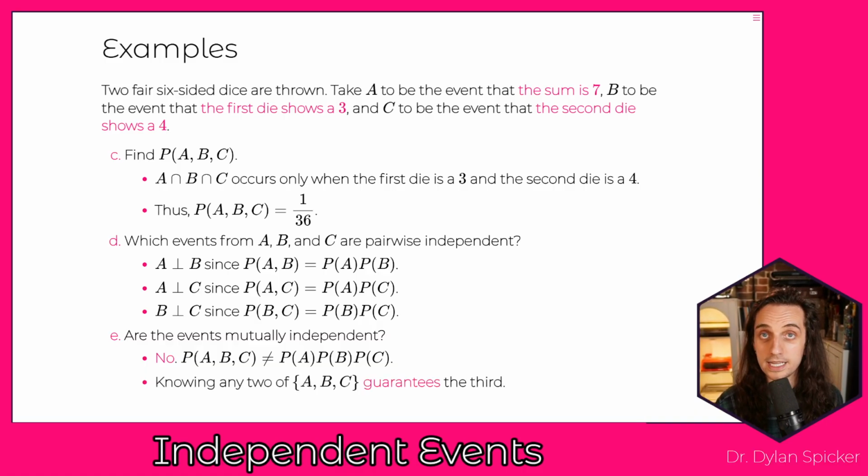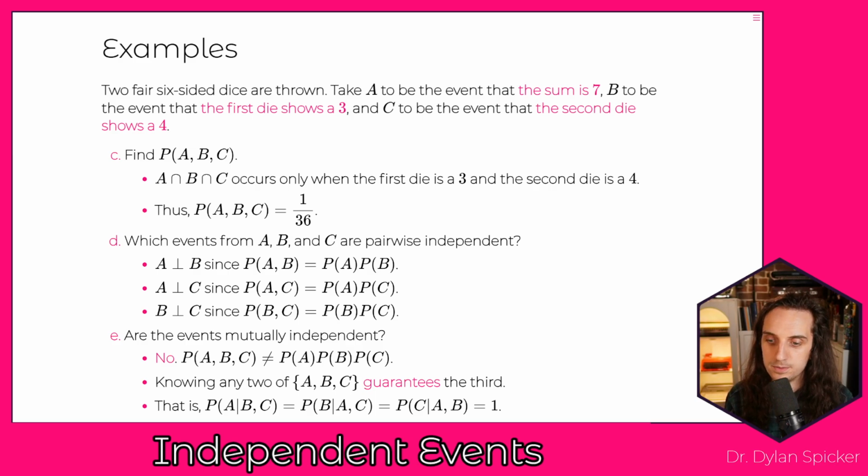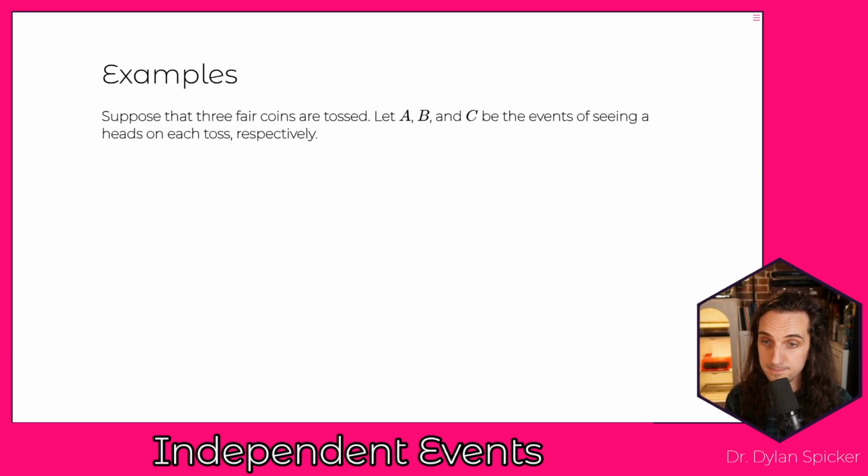Knowing any two of A, B, or C guarantees the third. If I tell you that both A and B have happened, then you know that C has happened. If I told you that B and C happened, you know that A happens, and so forth. So in this case, we have pairwise independence, but we do not have mutual independence. The probability of A given BC, or B given AC, or C given AB are all equal to 1.